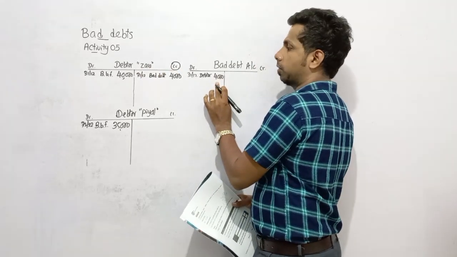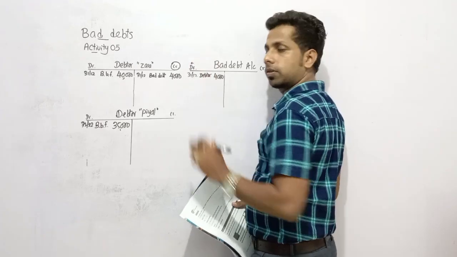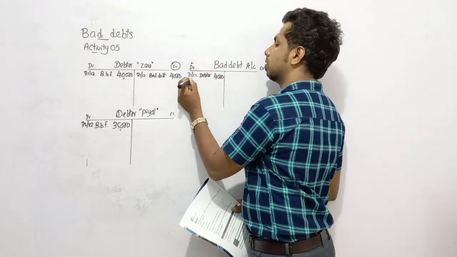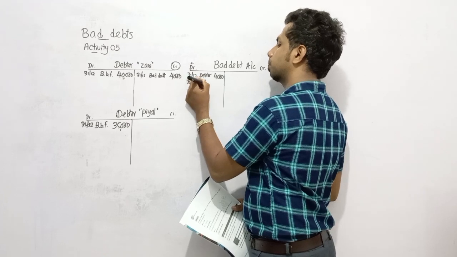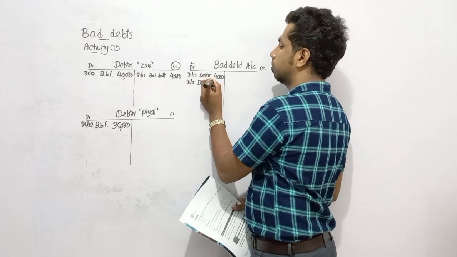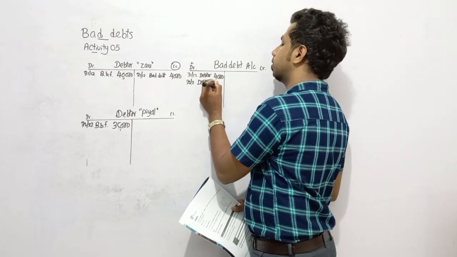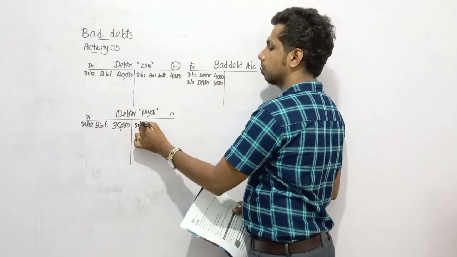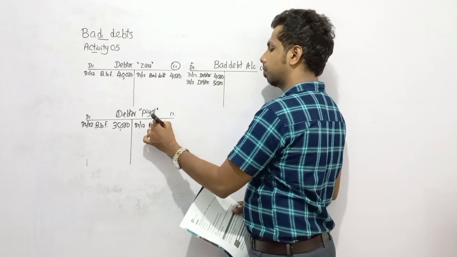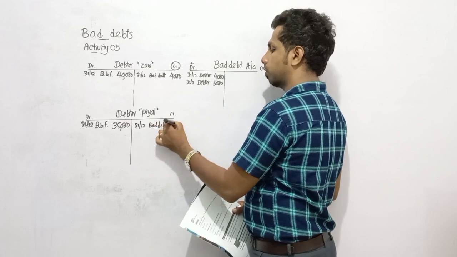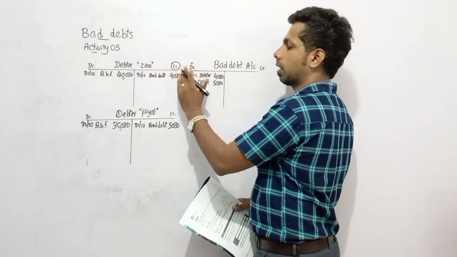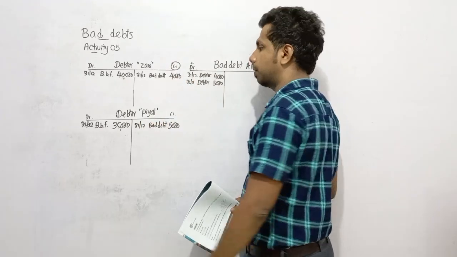Bad debt is recognized as an expense by debiting bad debt and crediting the debtor. How much did we write off here as bad debts? So once again, bad debt debit, how much? 5,000, debtor PL credit. Bad debt by 5,000. Directly, if you want, bad debt debit 9,000, debtor Sara credit, debtor PL credit separately.